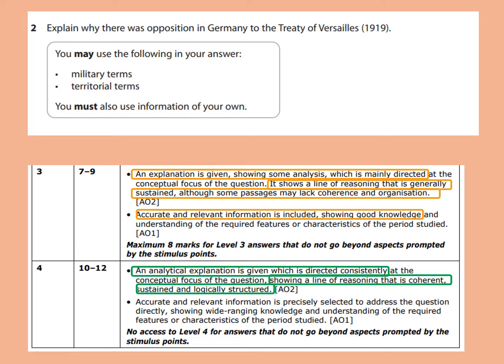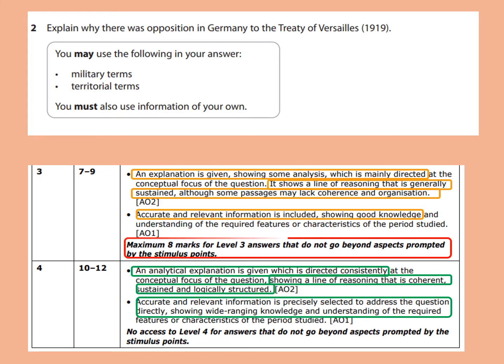Then when it comes to knowledge, both of them say that accurate and relevant information is selected, but here in level 3 it says that you're showing good knowledge. The difference being that in level 4 you are precisely selecting knowledge to address the question, showing a wide-ranging knowledge and understanding of the required features or characteristics of the period studied. So your knowledge will be not only really well focused on the question, but it'll be wide-ranging too.